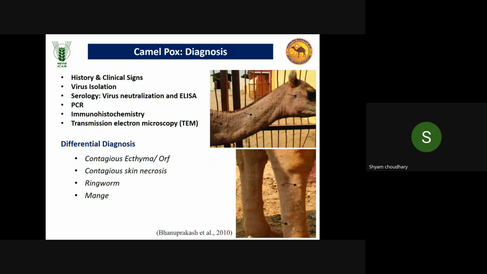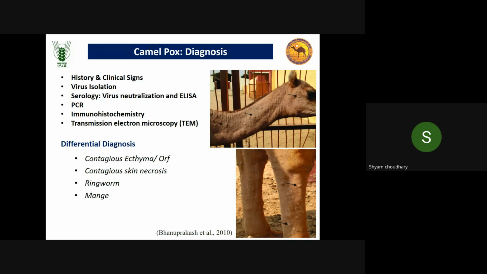Then the next one is most important for any disease. For confirmatory diagnosis of any disease, it is important to isolate the infectious agent. If we don't isolate, then there is no confirmation of the disease. So isolation of the infectious agent is important to confirm the disease, and virus isolation is most important. And then serology, like using ELISA, and PCR, real-time PCR. These are some of the methods.